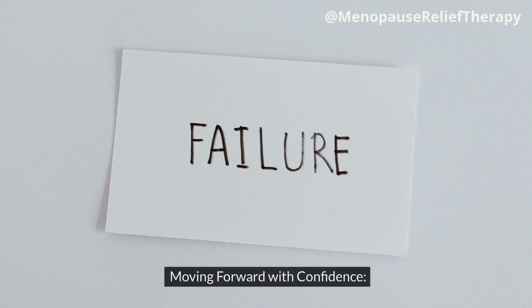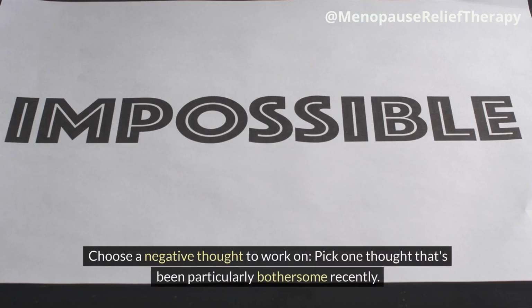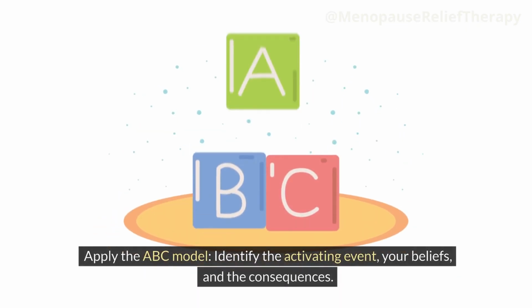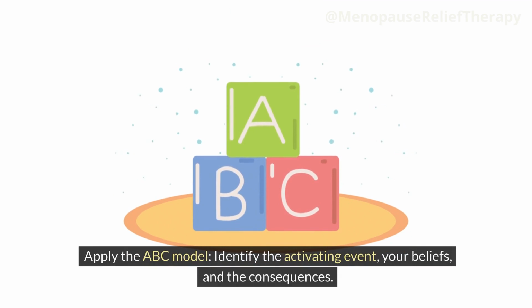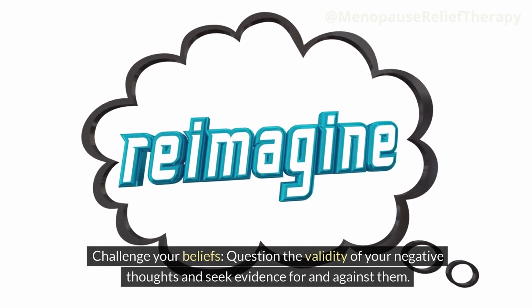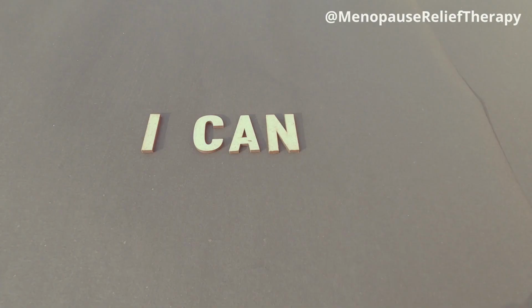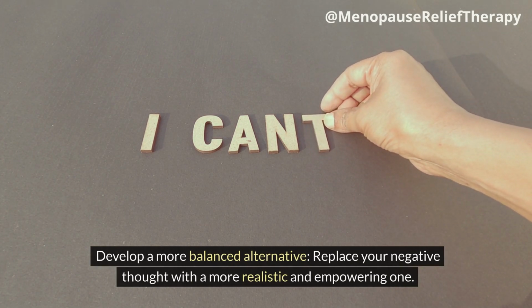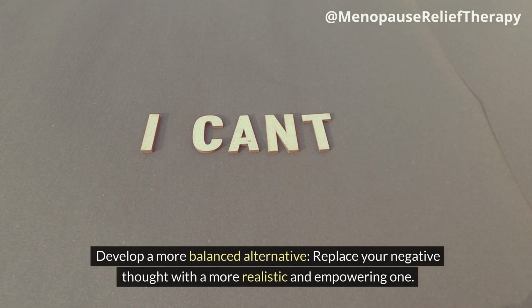Moving forward with confidence. Choose a negative thought to work on. Pick one thought that's been particularly bothersome recently. Apply the ABC model. Identify the activating event, your beliefs, and the consequences. Challenge your beliefs. Question the validity of your negative thoughts and seek evidence for and against them. Develop a more balanced alternative. Replace your negative thought with a more realistic and empowering one.